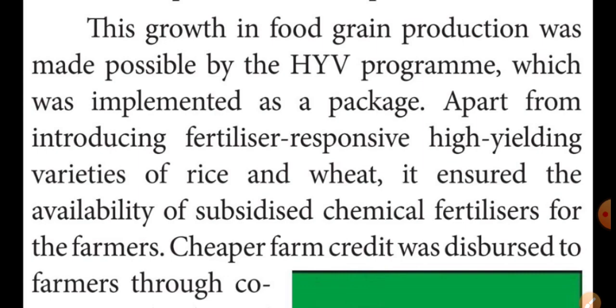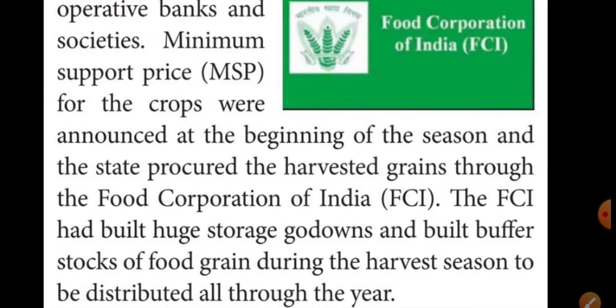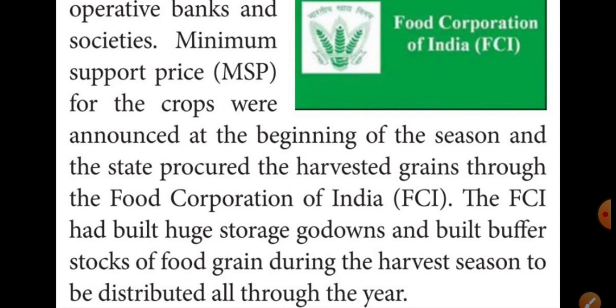The farmers' grains were procured through FCI, the Food Corporation of India. This corporation built storage godowns and buffer stocks of food grains during the harvest season for all through the year.